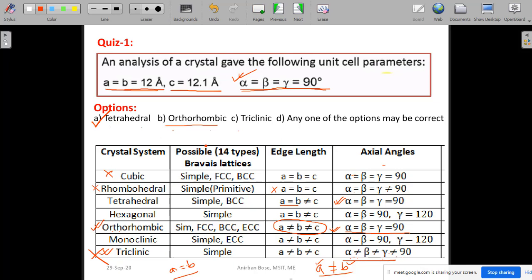So it is very important to understand the meaning of equality and non-equality. It can be triclinic also, because in case of triclinic, A, B, C are also independent. So it is possible that they will take the values 12, 12 and 12.1. That is why orthorhombic and triclinic are also correct answers, and any one of the options may be correct. So D is the correct option for this question.